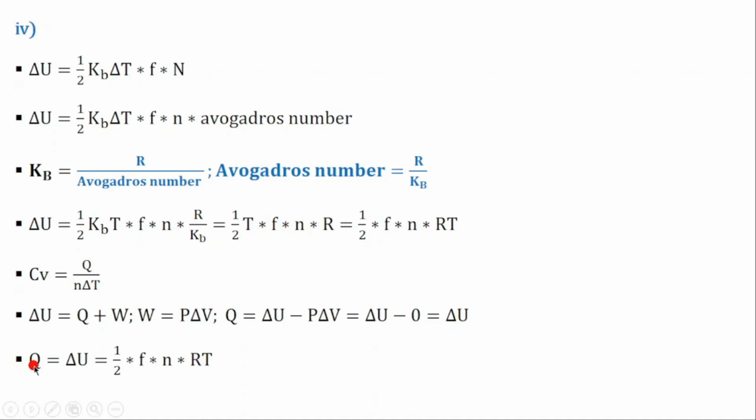So then you can say that Q is equal to dU, which is equal to 1/2 F n R dT. So this is dU, 1/2 F n R dT. Then we have that Q is equal to dU. That means dU will be equal to this, and it will be equal to Q. Then you can replace Q by its value.